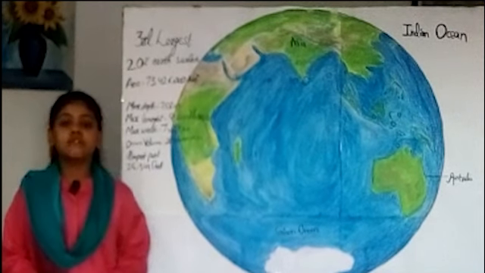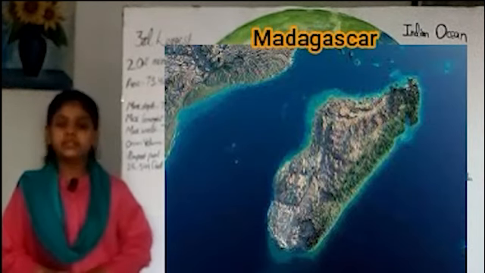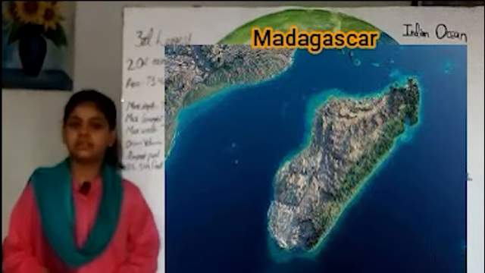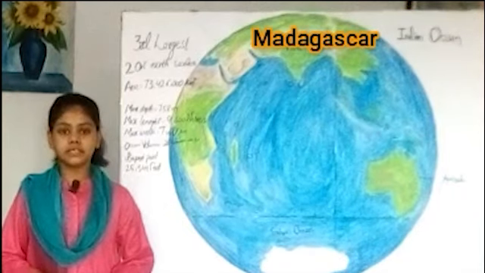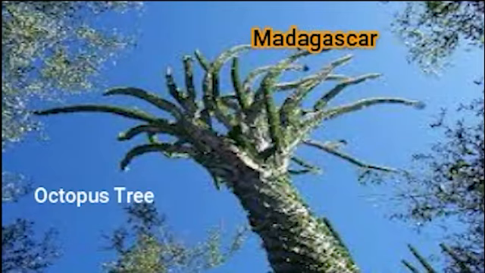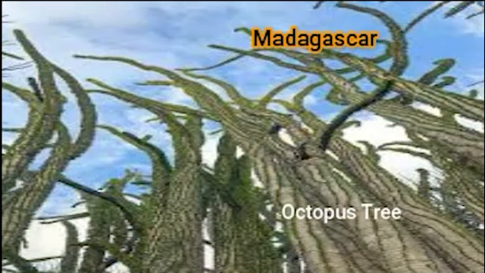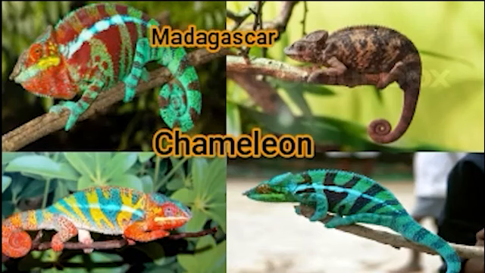Madagascar is the world's fourth largest island on the planet and bigger than Spain, Thailand, Sweden and Germany. The most unique and famous plant found in Madagascar is the baobab tree. The octopus trees are another commonly found plant in Madagascar. More than 50% of the world's chameleon population is found on Madagascar.